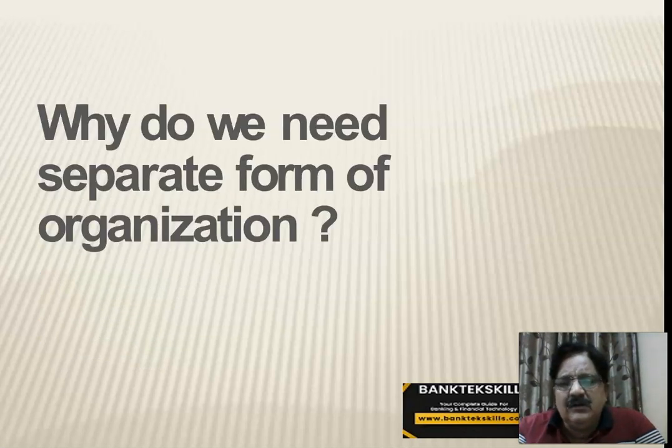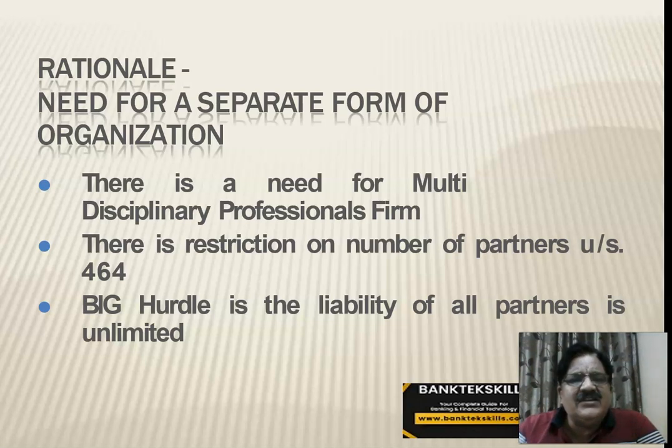It's very common and normal nowadays. People are forming this LLP. So why do we need a separate form of organization? Why was a need felt in the Amendment of 2013 that we should have LLPs and OPCs? The rationale was that there is no provision for a multidisciplinary professional firm. There is a restriction on the number of partners under section 464, that is 10 in case of non-banking and 20 in case of banking, right? So we cannot have more than 50 members or partners in the partnership firms.